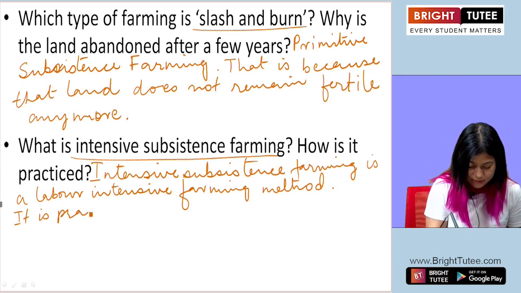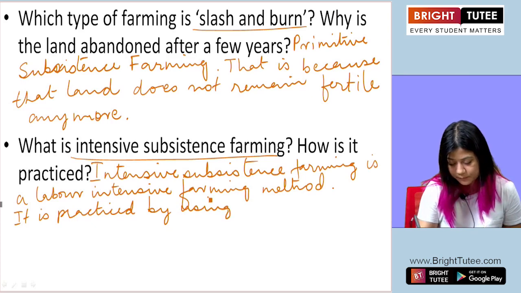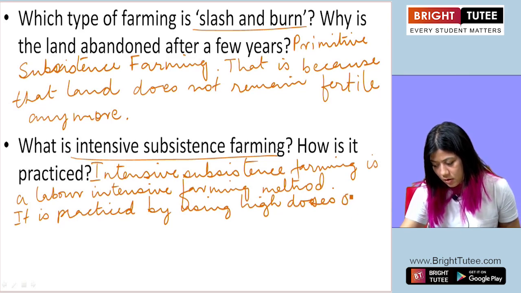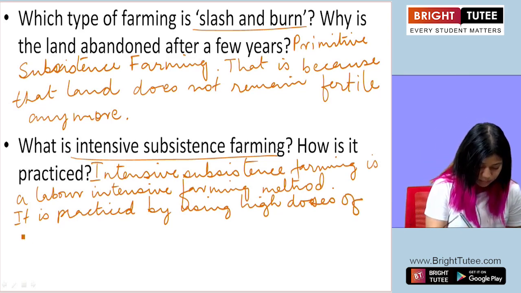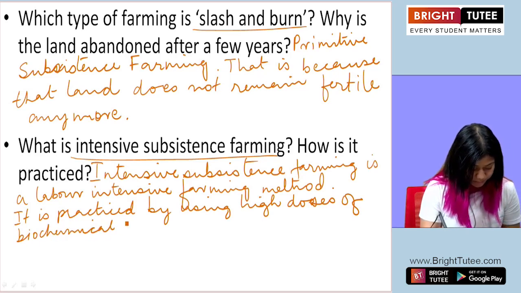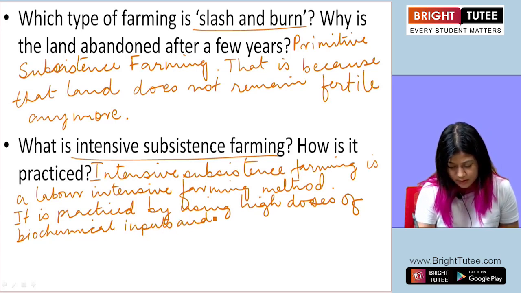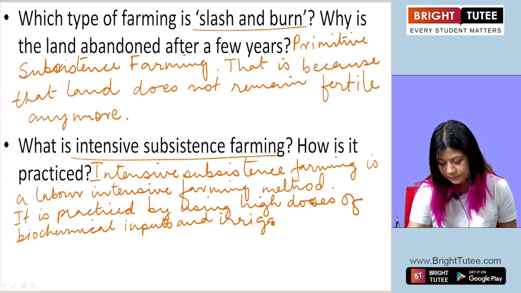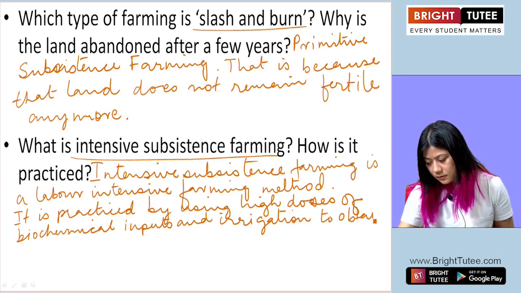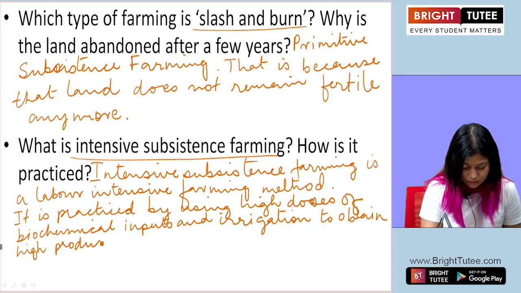It is practiced by using high doses of biochemical inputs and irrigation to obtain high productivity.